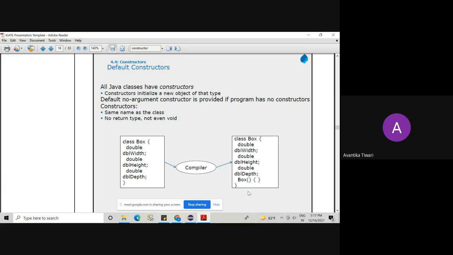Okay, so let's see the formal definition first, and then we will move forward to write a program in order to understand how constructors work. All Java classes have constructors. Constructors initialize a new object of that type. That means if any class is there in the Java program and we are creating an object for that class, then that object will be initialized.